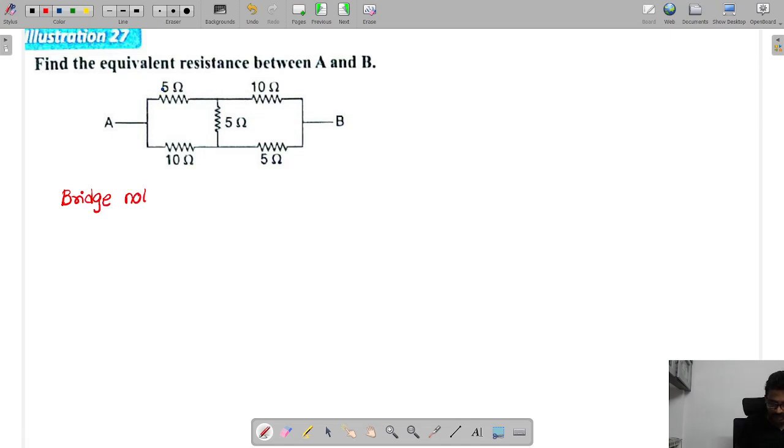If the bridge is balanced, easily we can do. If the bridge is not balanced, in those cases we have to approach the basic method. So the KVL method we need to follow in those cases.